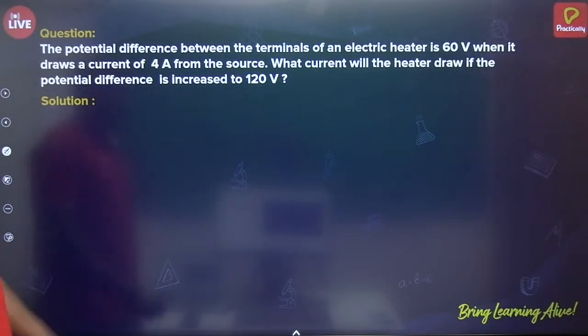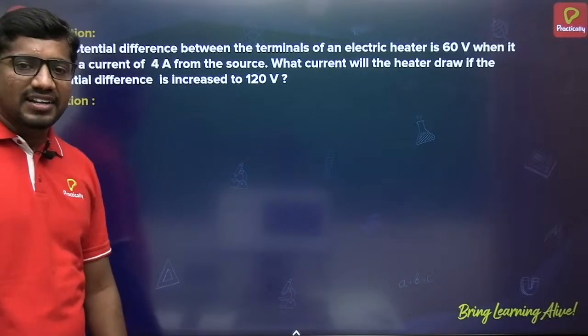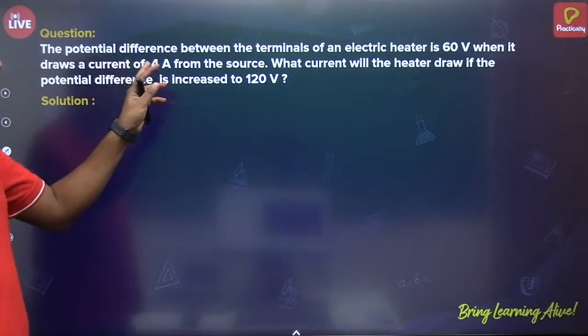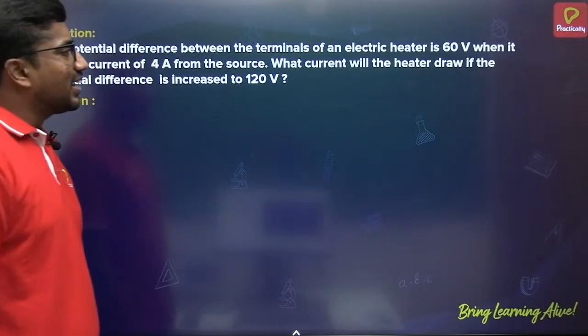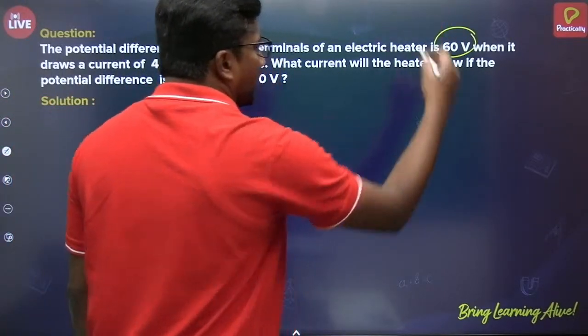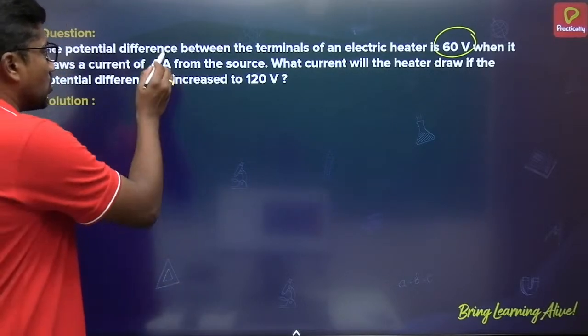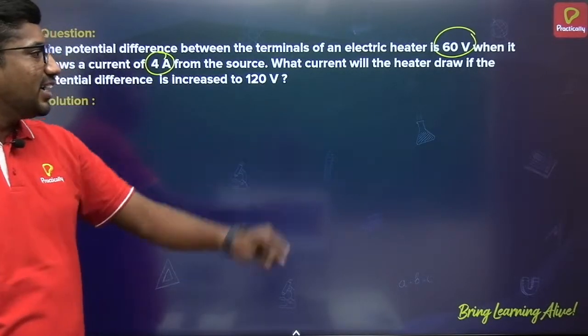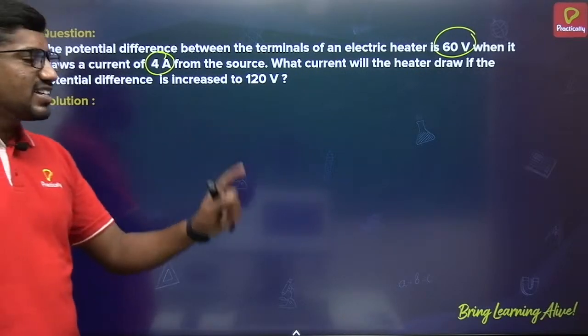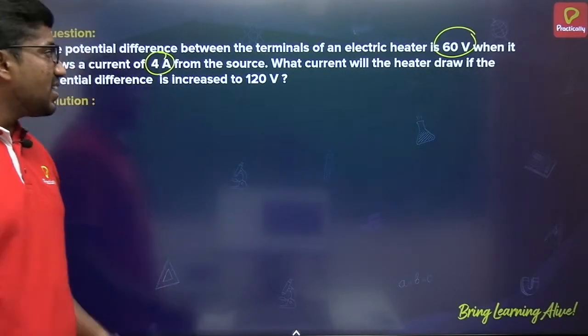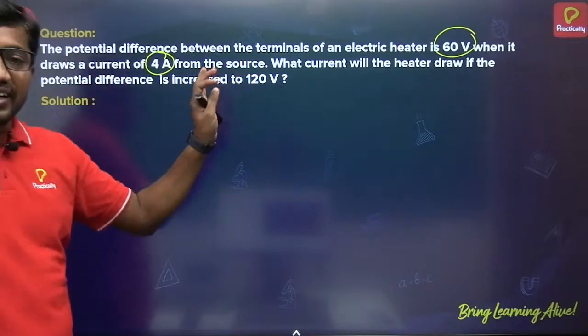Now there is a question on Ohm's law. Let us see. The potential difference between the terminals of an electric heater is 60 volt when it draws a current of 4 ampere from the source. What current will the heater draw if the potential difference is increased to 120 volt? See here, there is an electric heater.